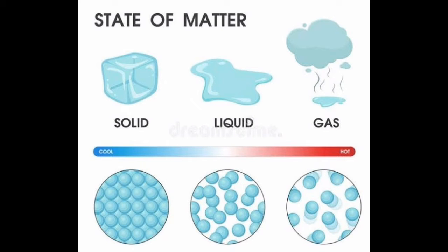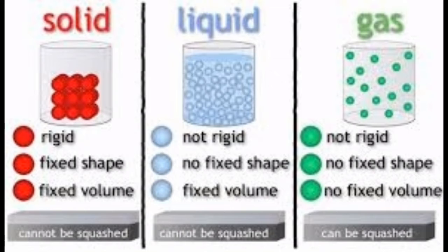And last is about gas. The particles are freely moving here and there, that's why gas does not have any shape. Okay children, so gases do not have a definite shape and occupy the entire space where it is available. Next we are going to learn about this in detail.